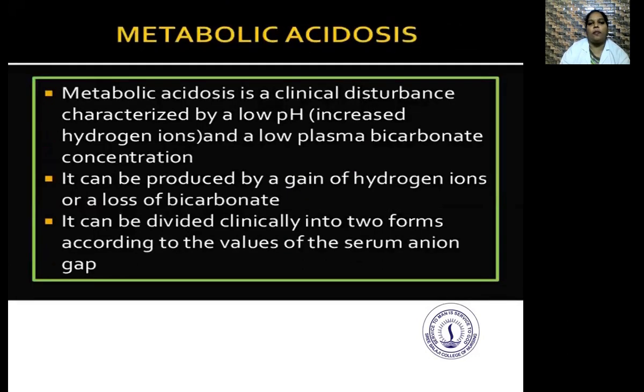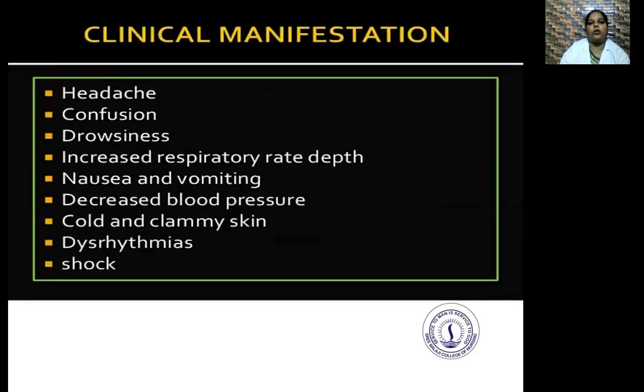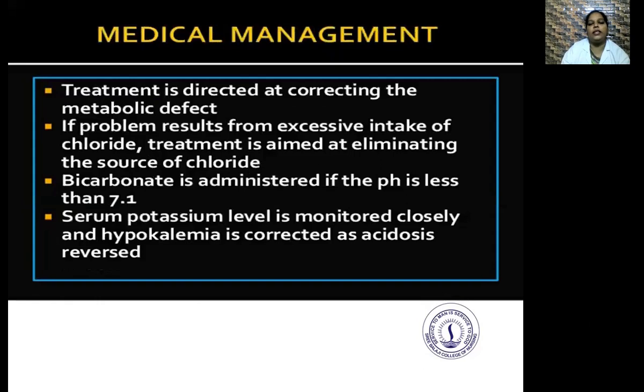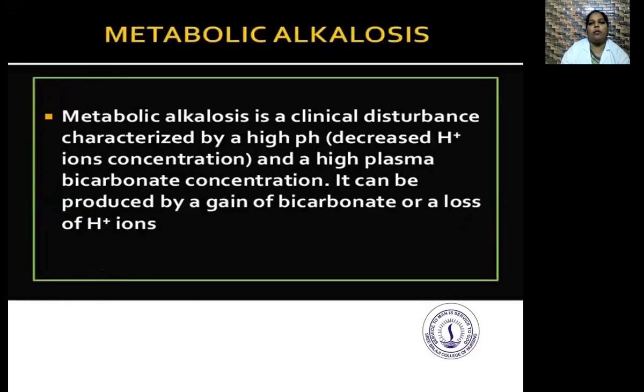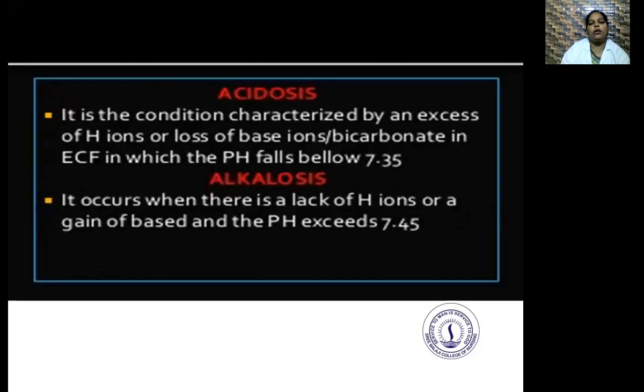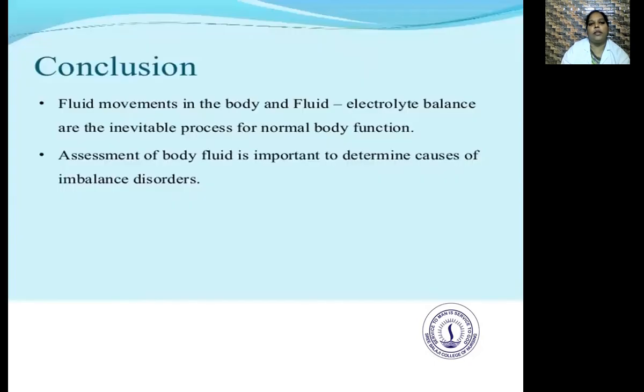Medical management. Next is metabolic acidosis. What are the signs and symptoms of metabolic acidosis, the diagnostic findings, and medical management? Metabolic alkalosis means what? What are the causes and the medical management?